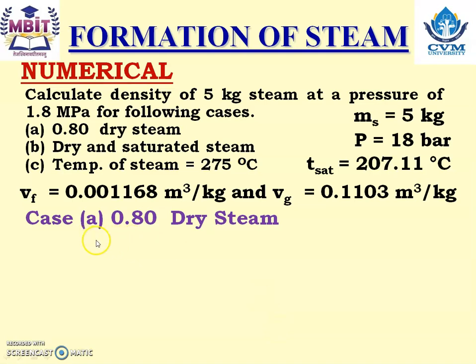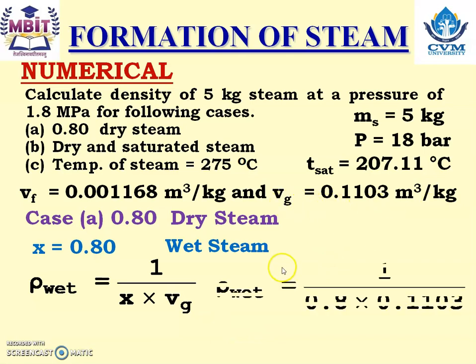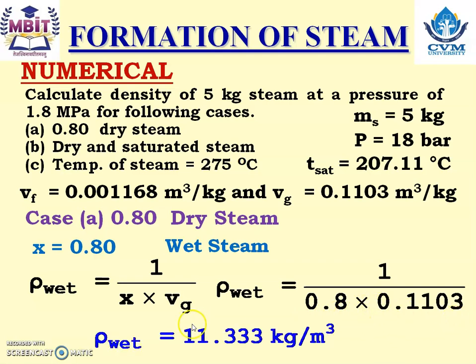Let us write the case A. Steam is 0.80 dry. It means they have given us the dryness fraction. X is equals to 0.8 and it is a wet steam. So what is the density of wet steam? It is equals to 1 upon X into Vg. X is given in the numerical, Vg we have taken from the steam table. So density of wet steam is equals to 1 upon 0.8 into 0.1103. So the answer is density of wet steam is equals to 11.333 kg per meter cube.